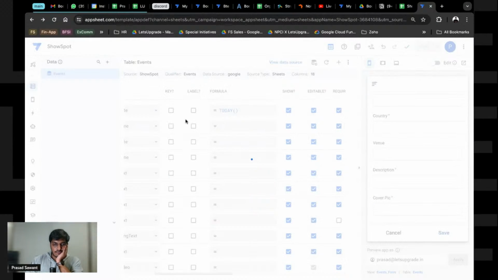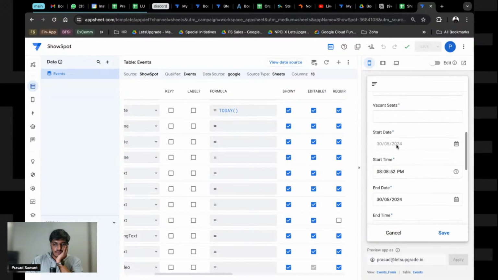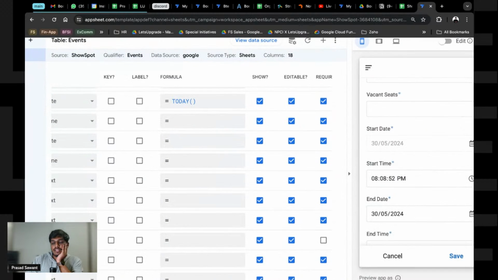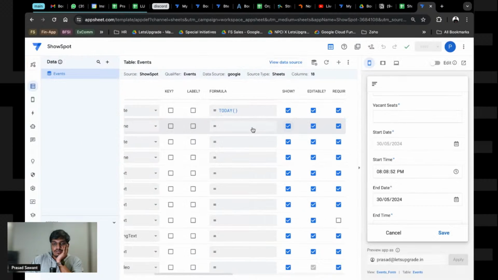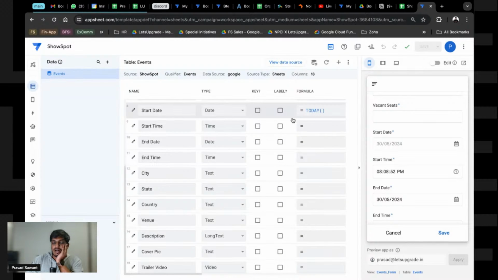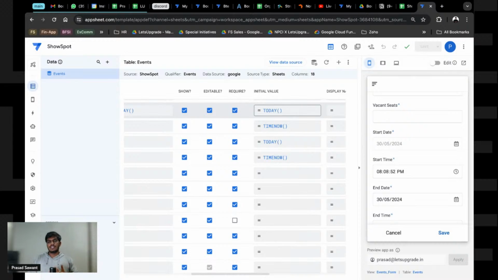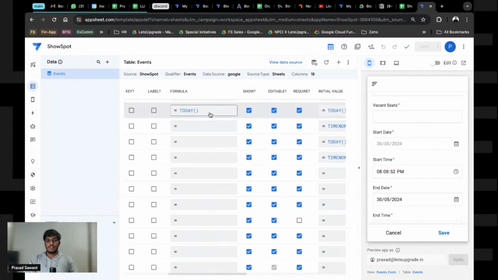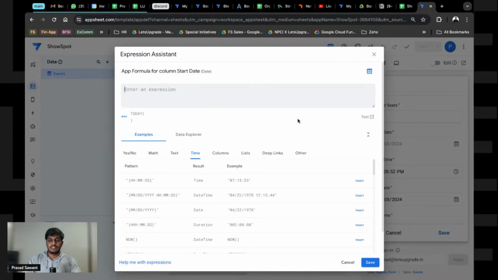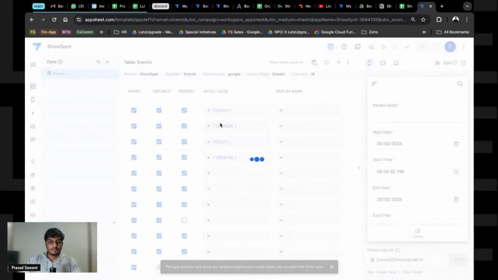Let's save this. If you see, the app, this became read only, because you cannot have an initial value and a formula-driven value at the same time. Formula means the app will calculate by itself, and initial means that this is the placeholder, the initial value, but of course you can change it if you want to. That is the only difference. So in our case, we do not need this to be prefixed. We want the user to have the option to change it, and that is where we are keeping this.